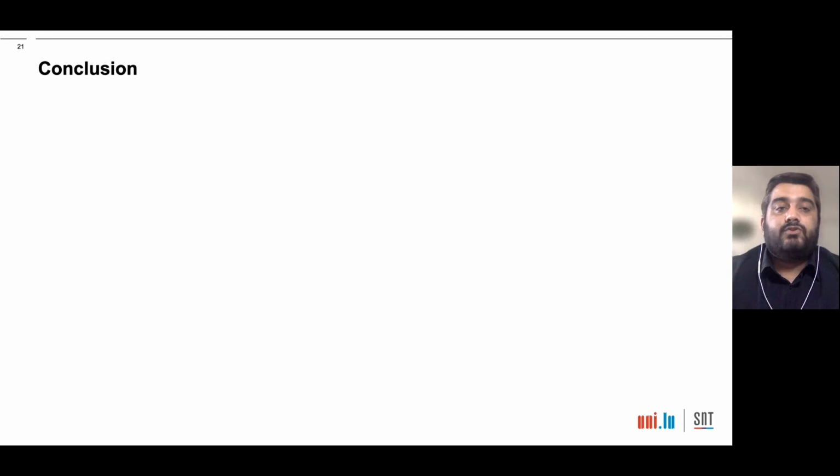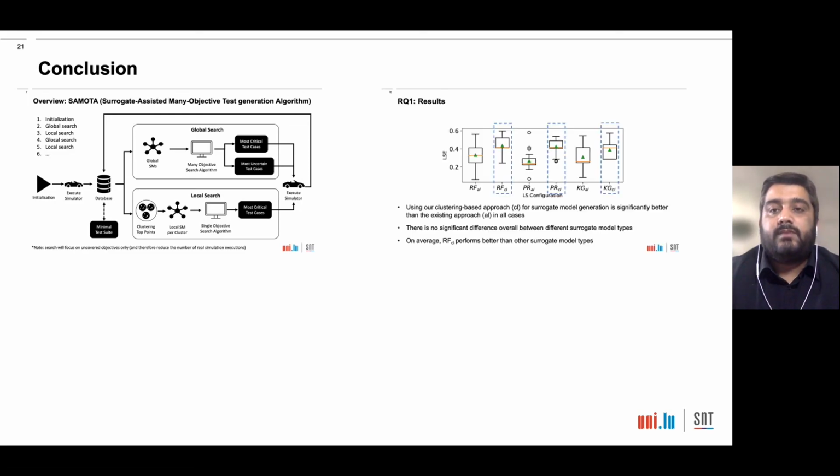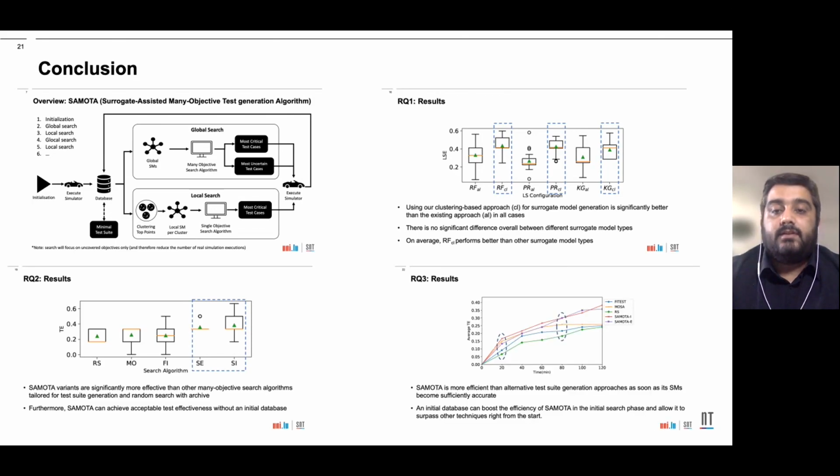To conclude, during this presentation, we present SAMOTA, which is a novel technique to efficiently and effectively generate test data for DNN-enabled systems in the context of online testing. We experimentally showed how to select the best configuration for local search. Furthermore, we also showed that SAMOTA is significantly more effective and more efficient than the state-of-the-art many objective search algorithms tailored for test suite generation.